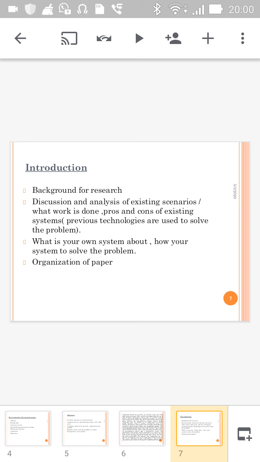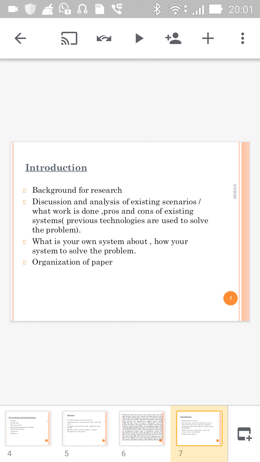Next step is introduction. Introduction is a background of your research. Here you have to analyze and discuss various existing research that has been done in your required topic. According to your topic, you have to discuss the pros and cons of the existing system and how your system is better, what kind of parameters you are going to measure, and what software platform you have used in your research. That should be discussed in the introduction.